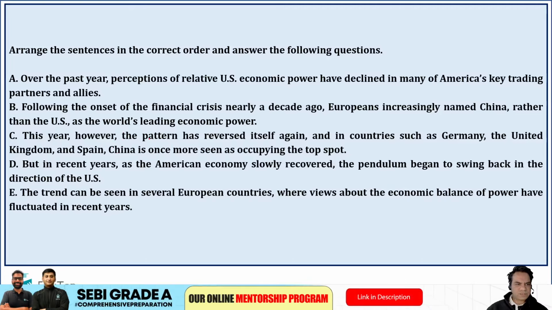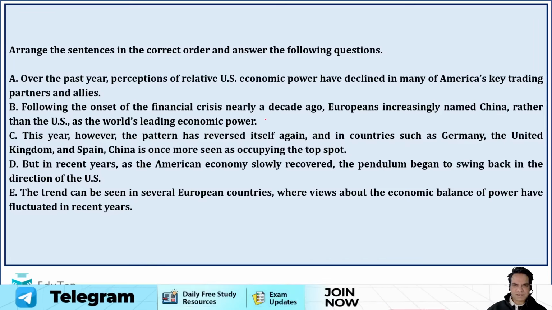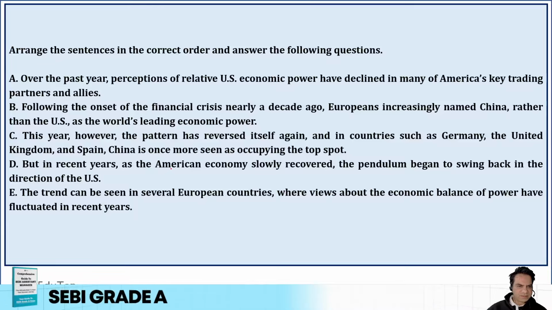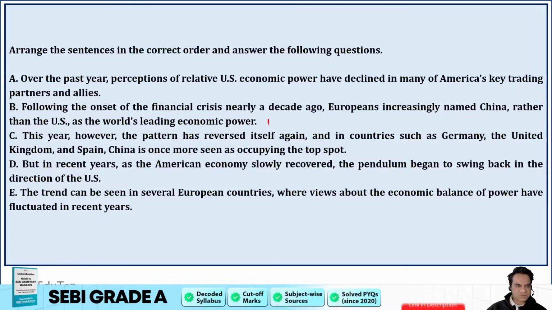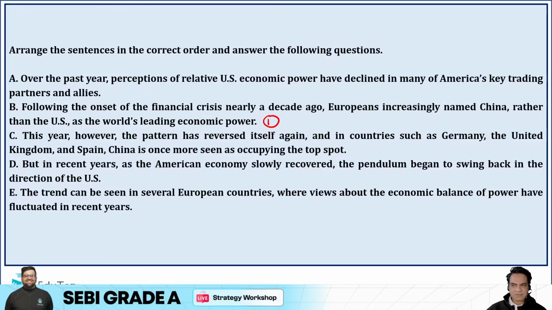I think it should be first, following the onset of financial crisis nearly a decade ago. In recent years, chronologically, B should be first: following the onset of financial crisis nearly a decade ago, Europeans increasingly named China rather than the US as the world's leading economic power. Then it should be E.